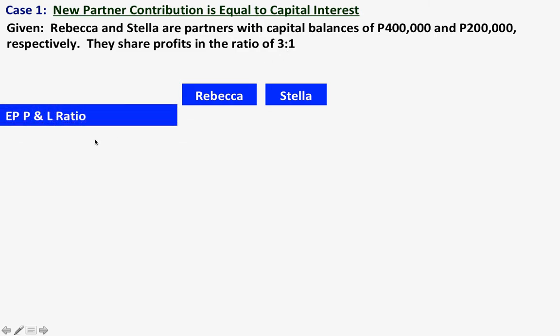Okay? So existing partner profit and loss ratio 3:1. Okay? And in percentage, it would be 75%, 25%. Take note we are using the same given from the previous one.